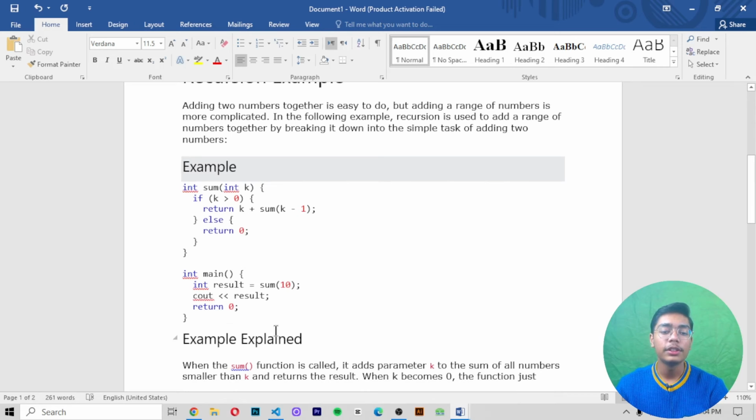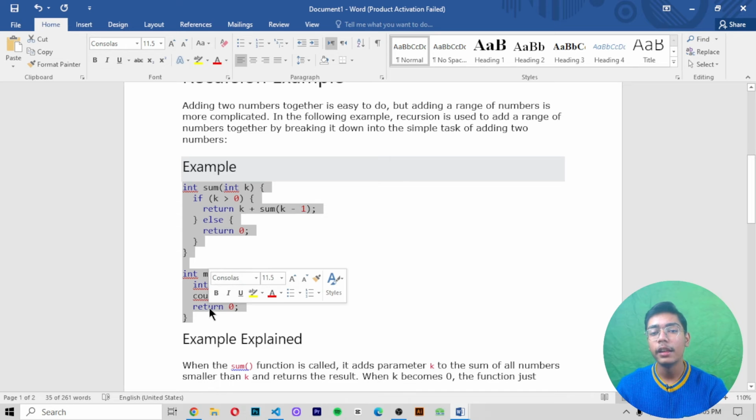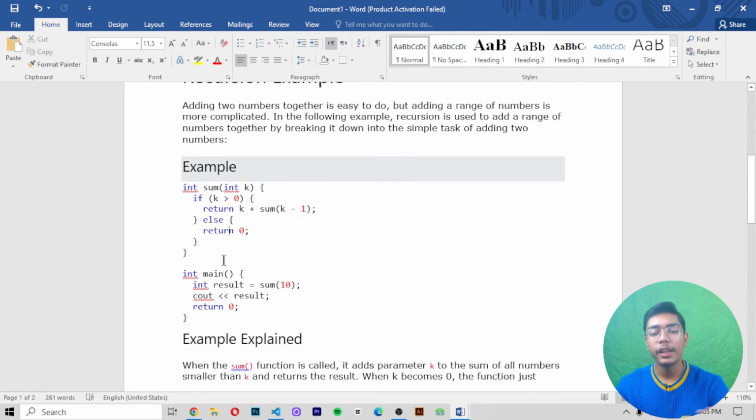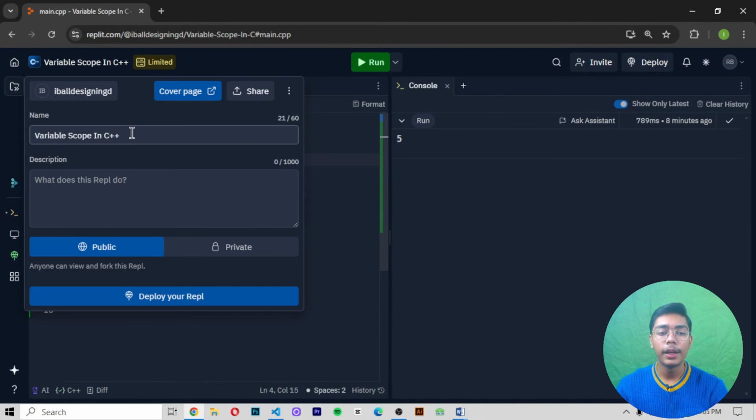Now what I'm going to do is simply copy the whole example of recursion which we have seen here, and we'll understand it practically, what output we are getting and why we are getting that output in the terminal. I'll be moving on to Google Chrome. I'll be using the same IDE which is Replit. You can open it and log in with your account. If you don't have one, you can sign up. And after doing that, I'll be adding my REPL name here.